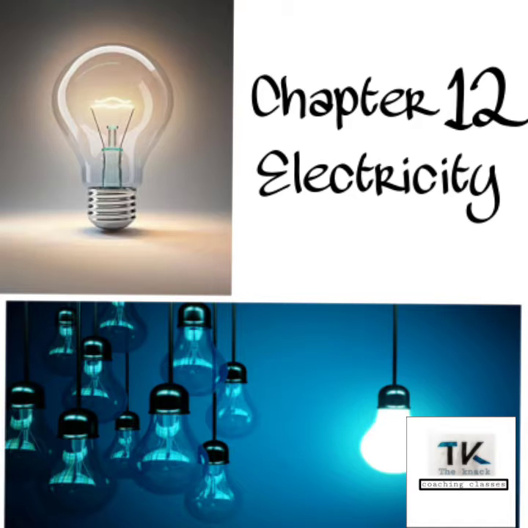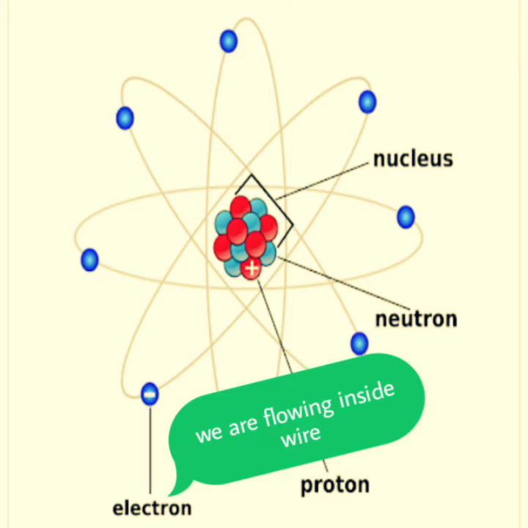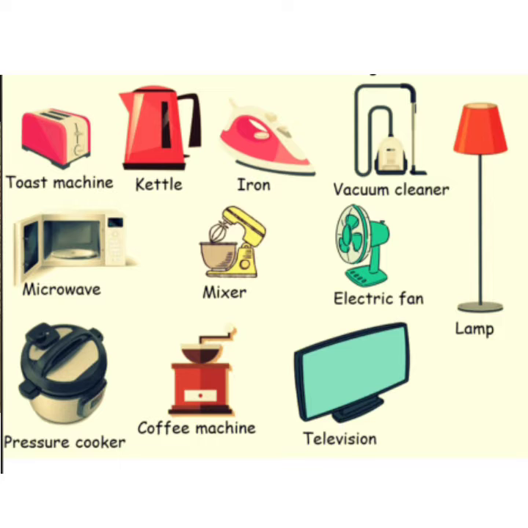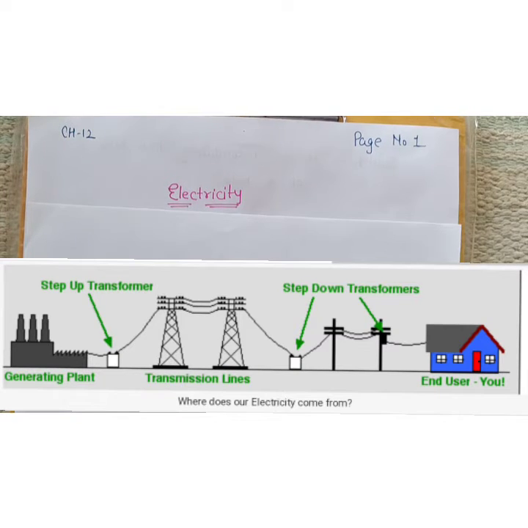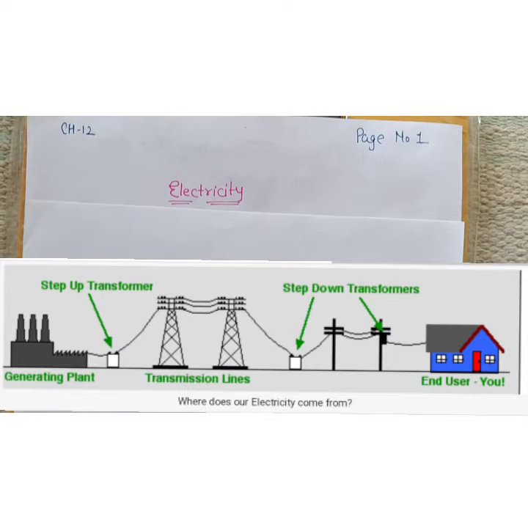Today we are going to start chapter 12 of NCERT class 10, and the topic of discussion is electricity. Everyone knows electricity is an important source of energy, but very few of us know what electricity is made of. We have seen electrical appliances like fan, TV, refrigerator, but we do not know how electricity forms or where it comes from.